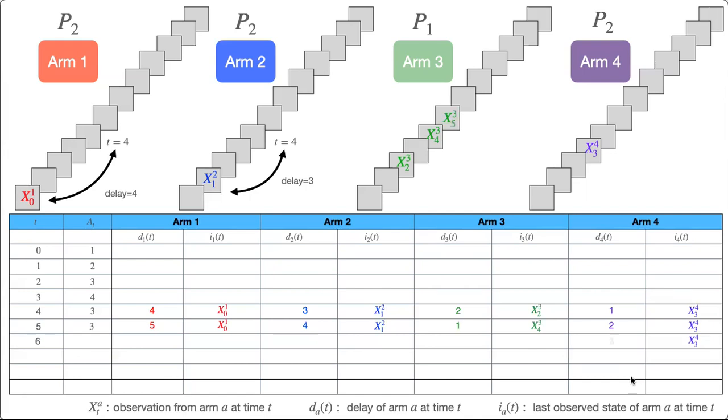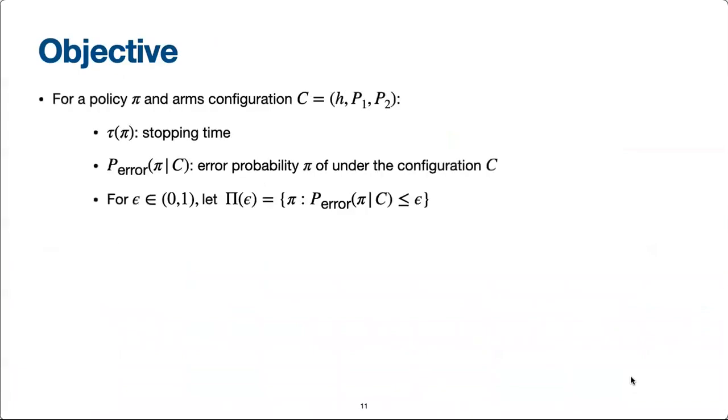In this way, the arm selections and the updating of the arm delays and the last observed states will continue until the decision entity is sufficiently confident of which arm is the odd arm. We now formally state the main objective of our paper. Let pi be any policy and C be an arms configuration in which H is the odd arm, P1 is the TPM of the odd arm, and P2 is the TPM of each non-odd arm.